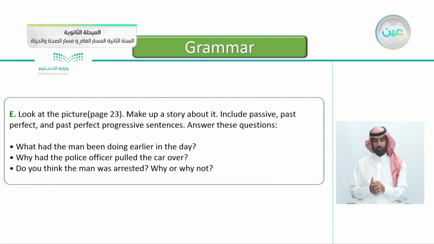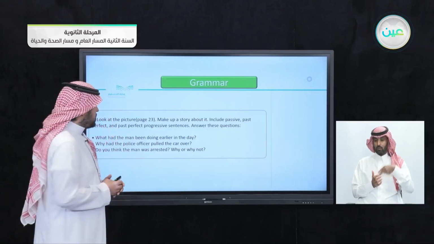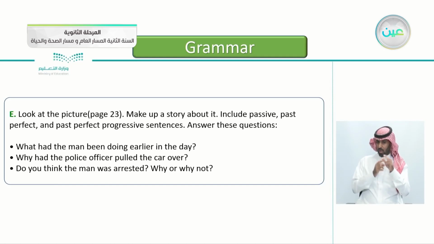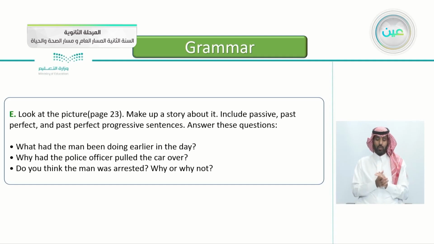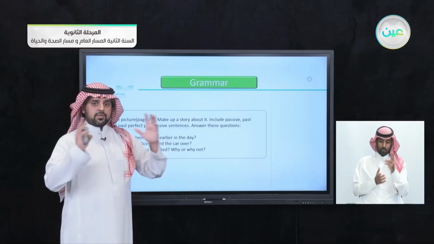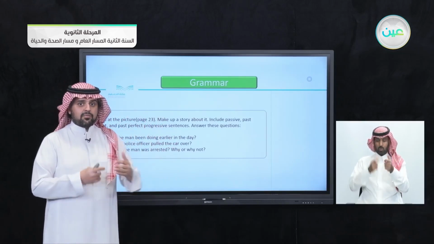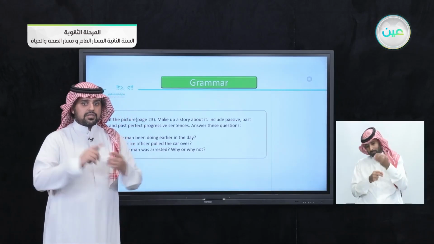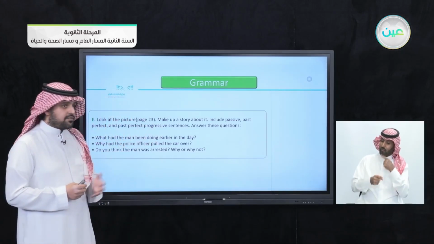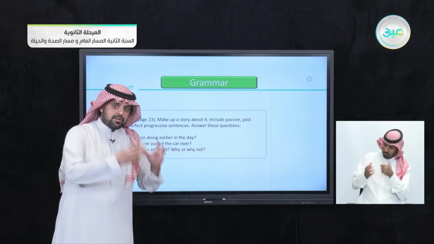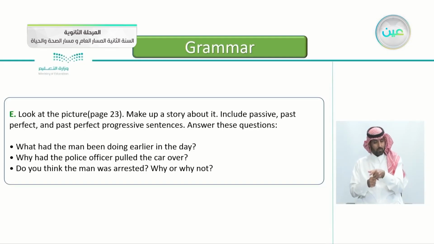Excellent. The next exercise here, look at the pictures on page 23. So open your books on page 23. Make up a story about it. Include passive, past perfect, and the past perfect progressive sentences and answer these questions. So everything that we learned today, try to add them to your story, whether the events came one after each other or did they cross each other, and also use the passive to make it interesting and focus on the action and answer these questions.